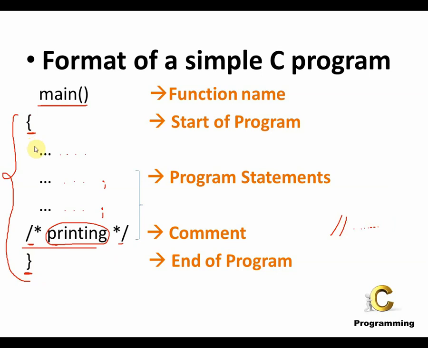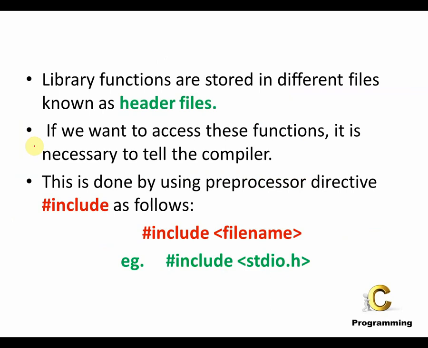The next thing is something called the header files. Now there are various functions. These functions are called library functions in C. All these library functions are stored in files which are called header files. Now library functions are inbuilt functions. These were the functions which were developed when the C programming language was itself developed.